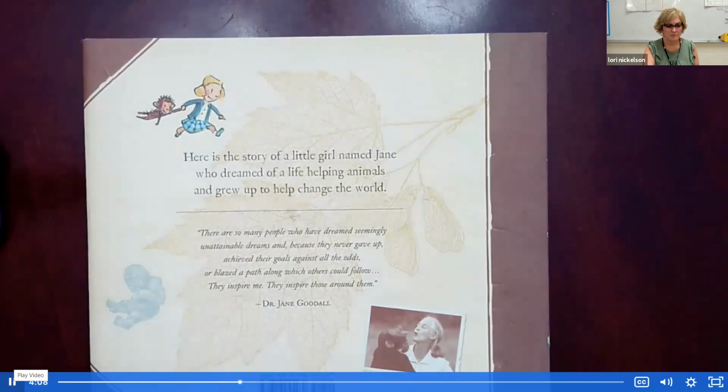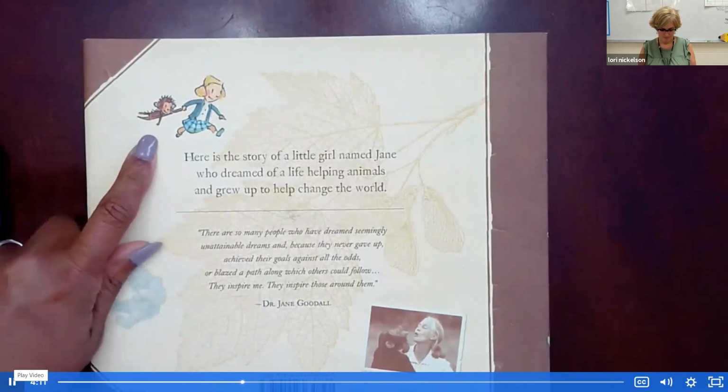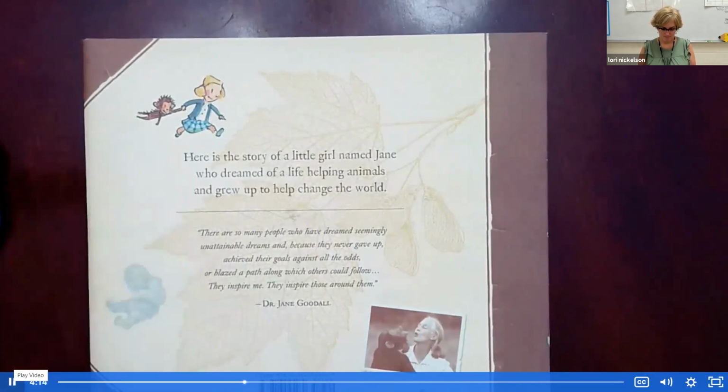What do you notice about the back cover? Here are a few things that I noticed. What did you notice? Well, I noticed that there's a little girl and a monkey on the top side, but there's a photograph of an older lady and a monkey down low. Let's see what she noticed. In this illustration, there's a girl and a monkey. And then in this photograph, there is a woman and a monkey too. And I wonder, who are they? Let's read some of the text to see if we can answer some of my questions.